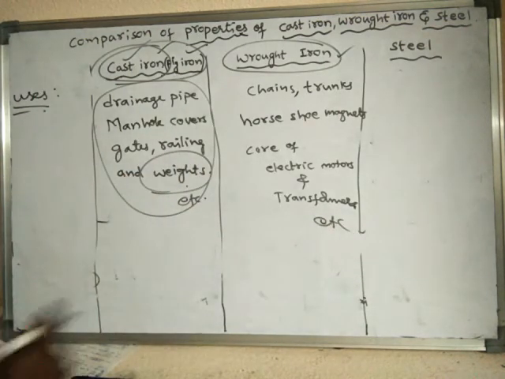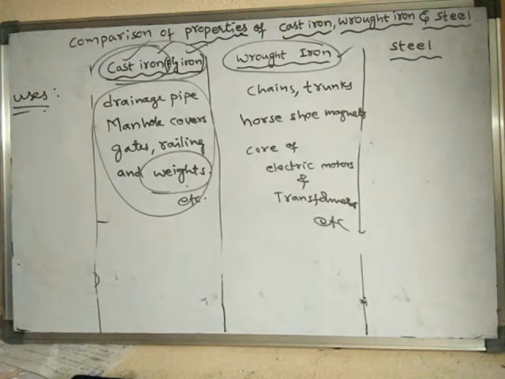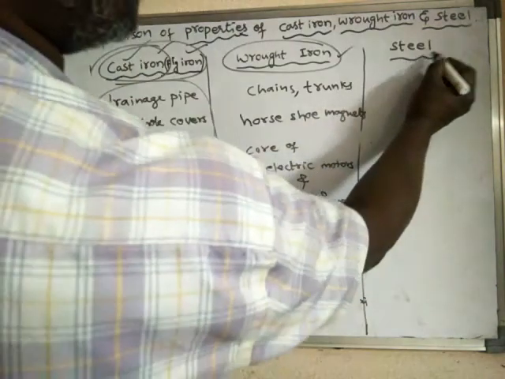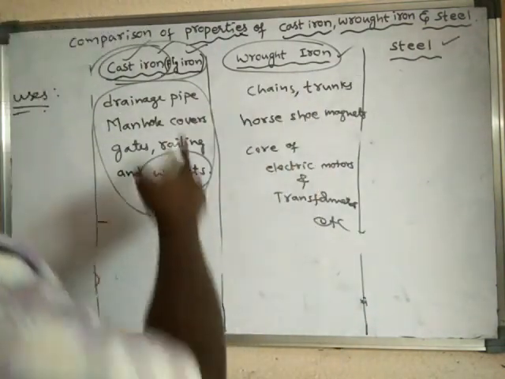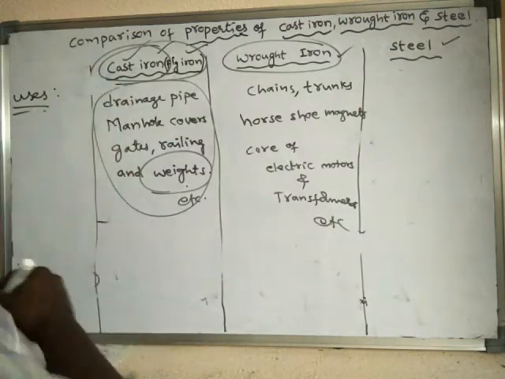Now these are the comparative properties. If you see steel, it has very high structural strength and tensile strength. It is also very hard and resistant to corrosion.